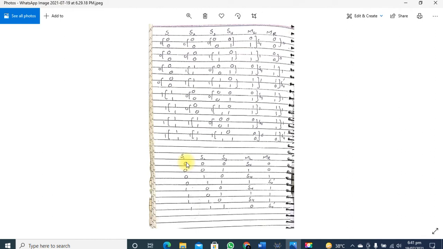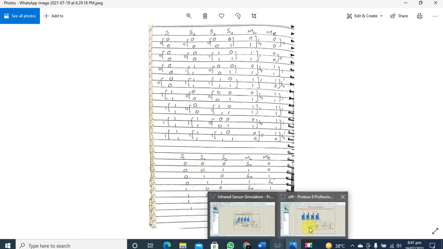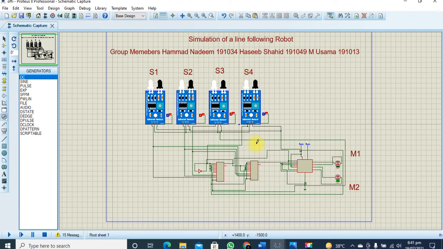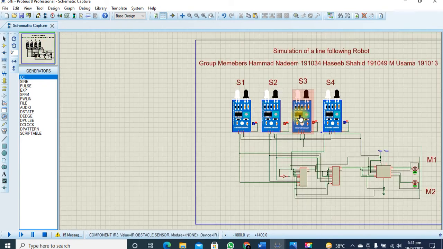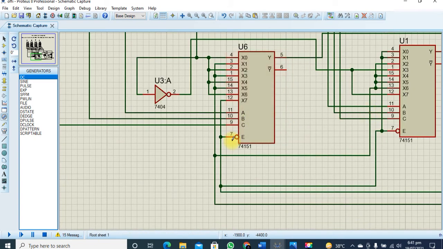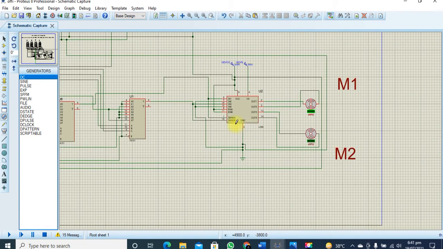As you can see, in the design of any electronic machines, we have to implement it firstly on Proteus, and after that we are going to implement it on hardware. So let's head towards our Proteus circuit. So this is the Proteus design of our line following robot. As you can see, we will use 4 IR sensors and two 8 cross 1 mux ICs, 74151 ICs, and we will use one motor driver module.